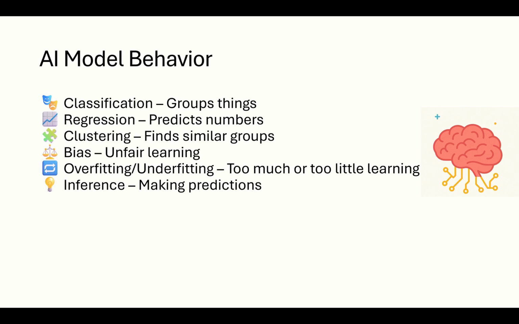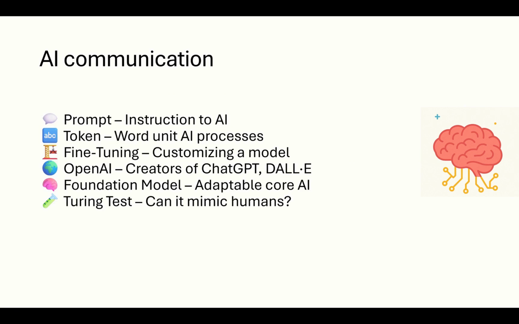Classification means sorting, like emails getting sorted into spam or inbox. Regression predicts numbers, like forecasting next month's sales. Clustering groups similar data. For example, grouping customers by behavior. Bias in AI is when a model makes unfair or one sided predictions, often due to biased data. Overfitting means the model memorized data instead of learning from it, like cramming before a test. Underfitting means it did not learn enough. And inference is where AI actually uses what it learned to make predictions or decisions.